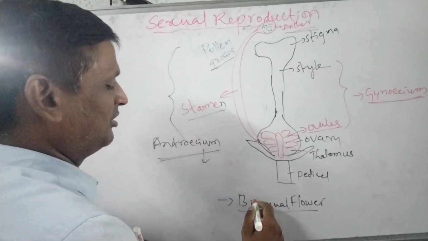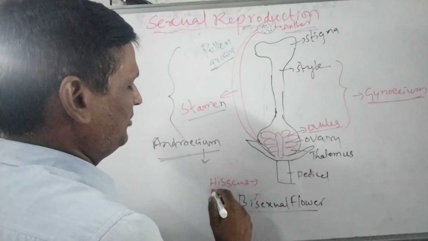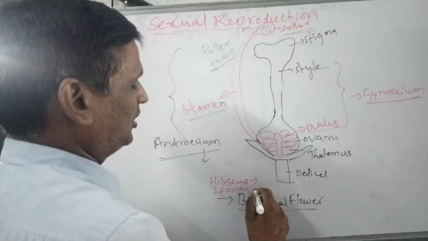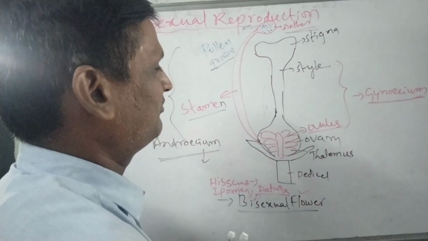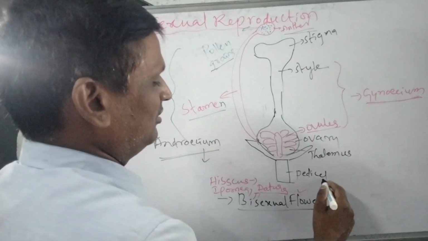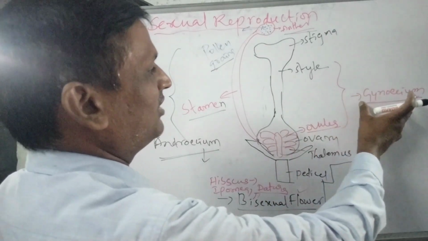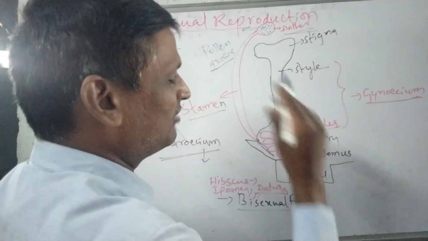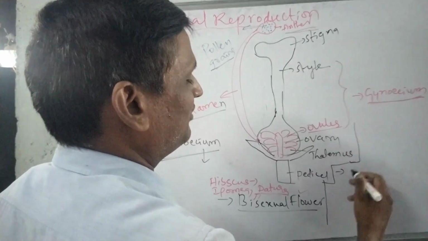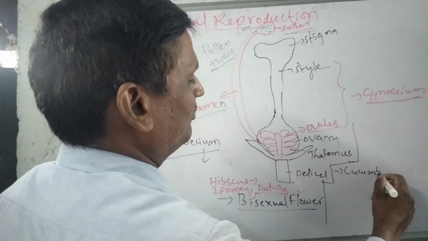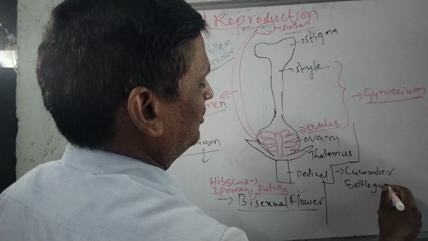Examples of bisexual flowers are hibiscus, mandara, ipomoea, and datura. Some flowers are unisexual flowers also. That means in a flower there is the presence of either gynoecium or androecium only. If only one is present, that is called a unisexual flower. Examples of unisexual flowers are cucumber, bottle gourd, and ridge gourd.